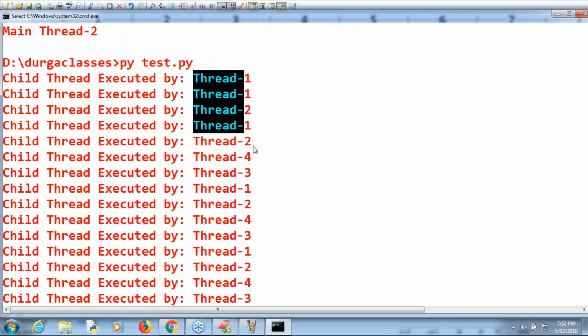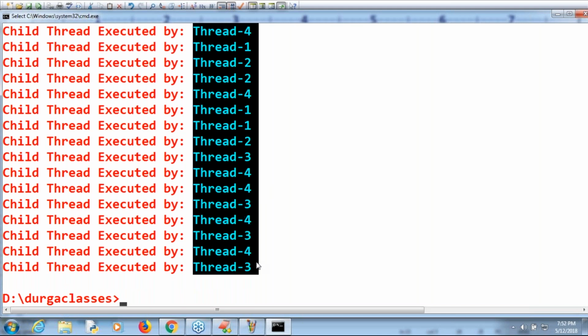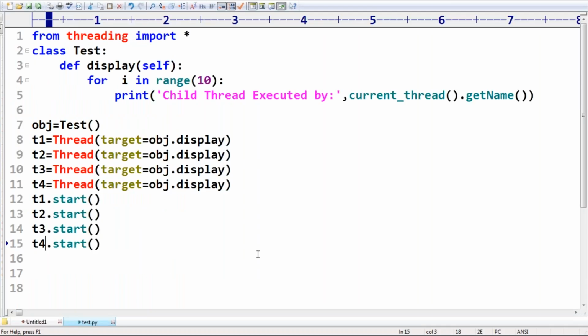All the threads are executing simultaneously. If you want, you can observe. All the threads are executing simultaneously. Okay, you should be aware, right? Clear? Okay, that's all.